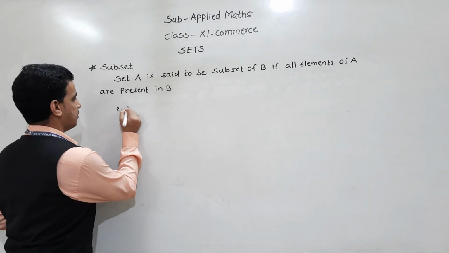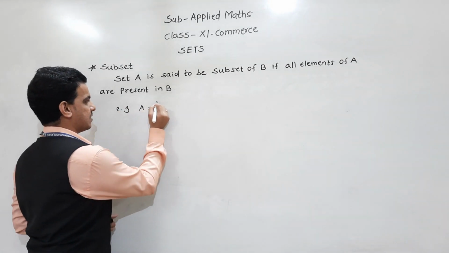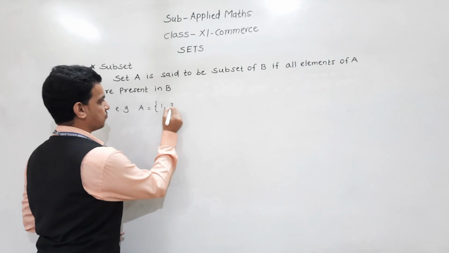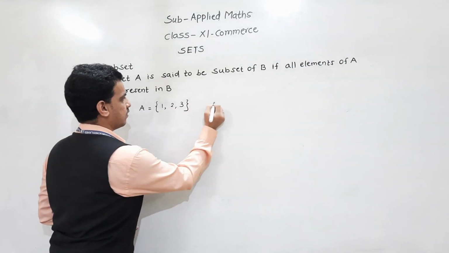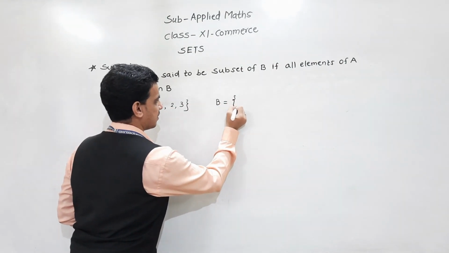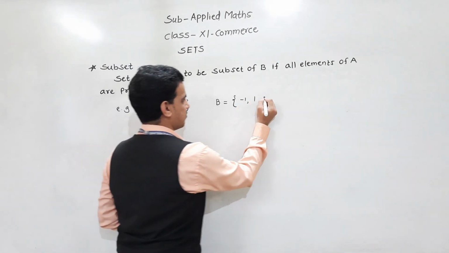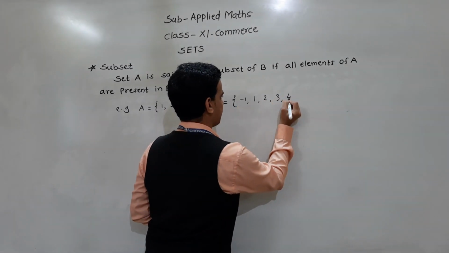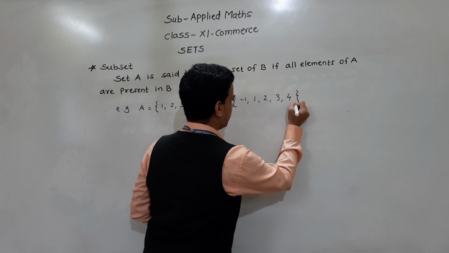For example, A is a set containing three elements 1, 2 and 3. B is another set containing these elements: minus 1, 1, 2, 3, 4.